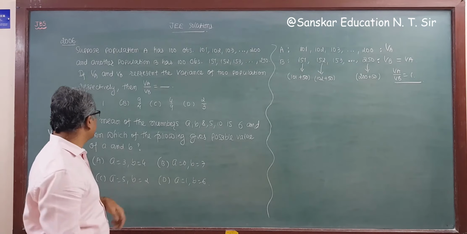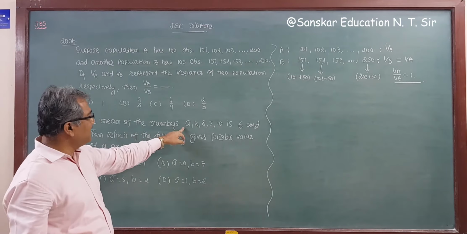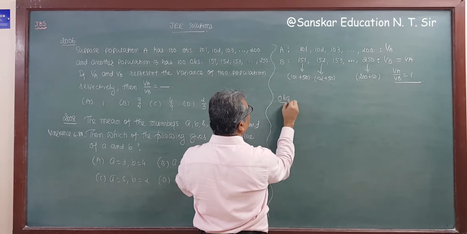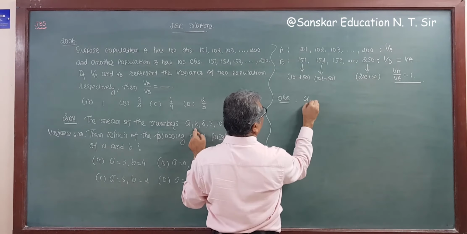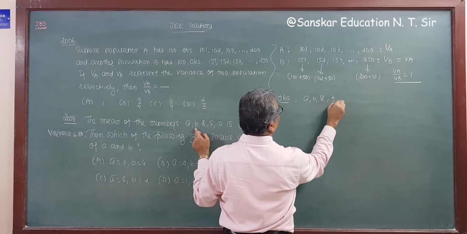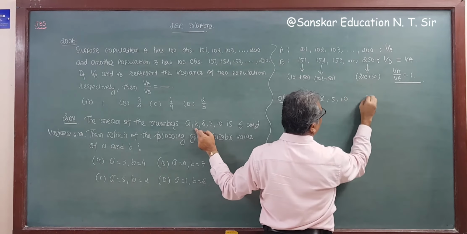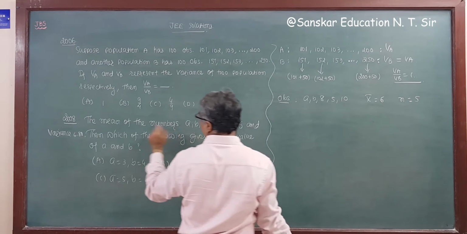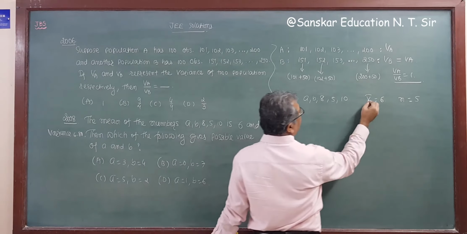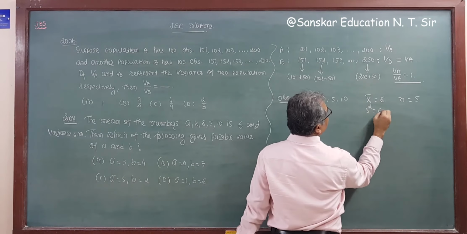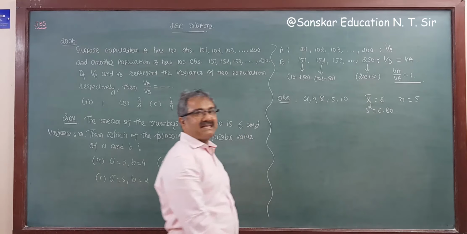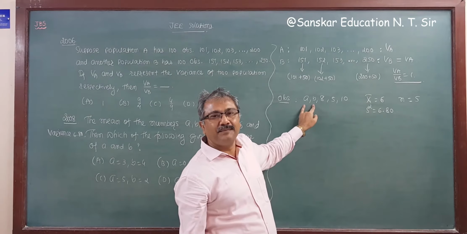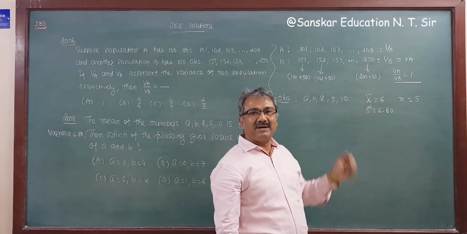Now, second question of 2008. The mean of the numbers is 6. The observations given here are a, b, 8, 5 and 10. The mean x bar is equal to 6, the number of observations is 5, and the variance s square is 6.80. Now we have to find the missing terms a and b. That means we require sigma xi and sigma xi square.